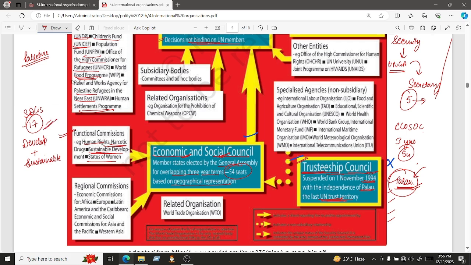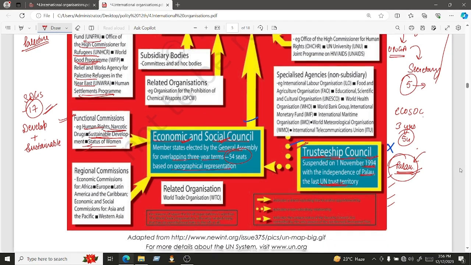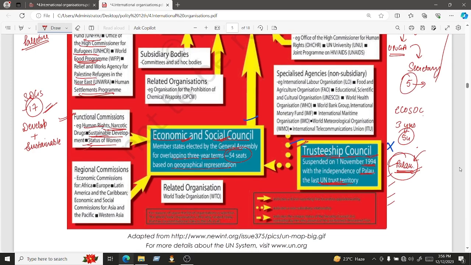Okay, so a committee has been established to check whether the countries are focusing towards fulfilling these sustainable development goals or not. Then again, status of women by women. Okay, so whether the condition of women is good or not, whether the status of women is improving or not. So a committee is working on the status of women. There are so many issues: domestic violence, rape, trafficking, prostitution. So just to have a check on all these issues, there is a commission. That is a commission on the status of women.